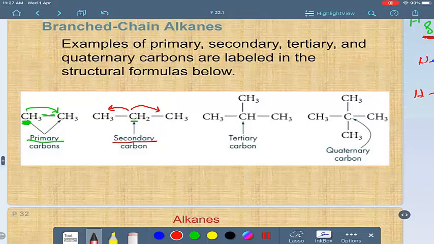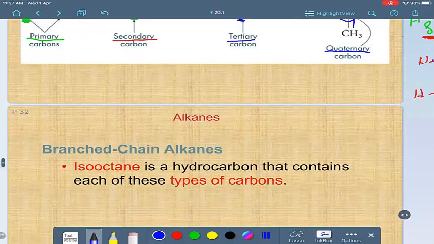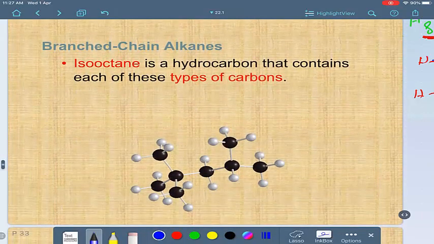If the carbon is attached to 3 carbons, 1, 2, 3, and the 4th one is hydrogen, so there are 3 carbon-carbon bonds, we call it a tertiary carbon. If it is attached to 4 carbons, we call it a quaternary carbon. These are the types of carbon in a compound.